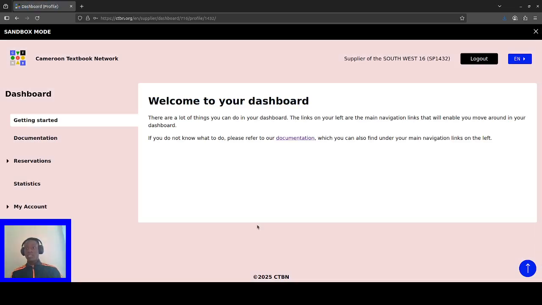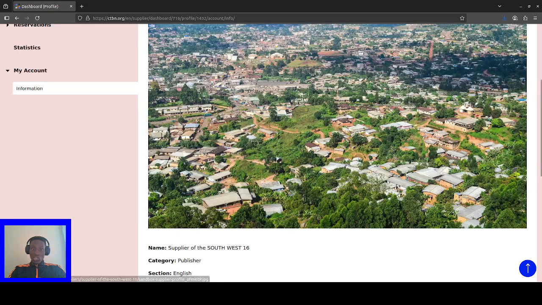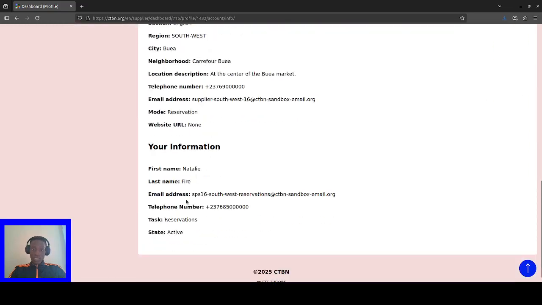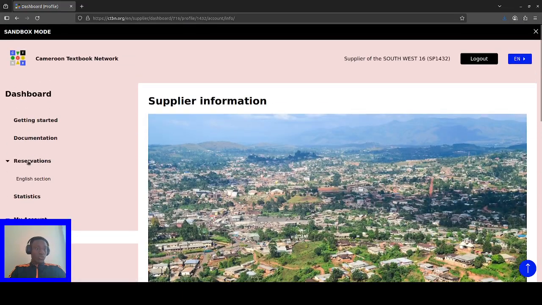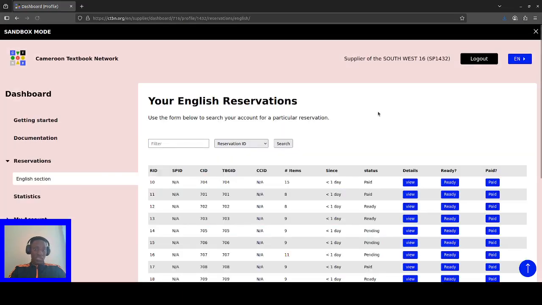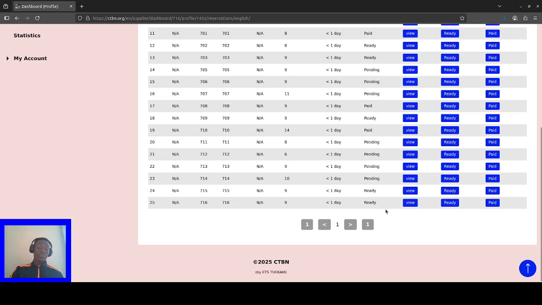Now this is the dashboard of a profile that handles reservations for supplier 16 of the Southwest region. As usual, in the account, you have the information of the supplier, then the information of the profile. If you come to reservations and you come to the English section here, you will see all the reservations that the supplier had that we dealt with in the previous videos.